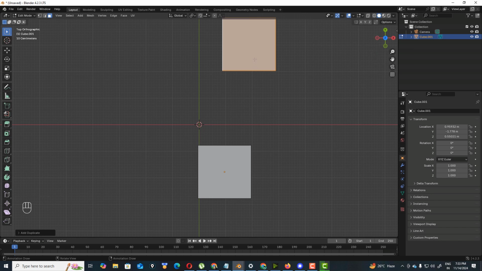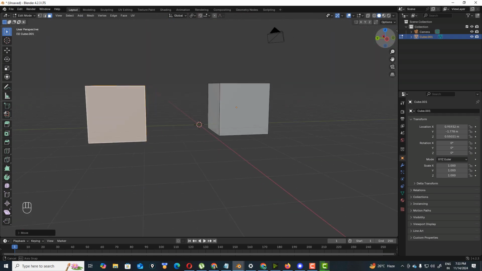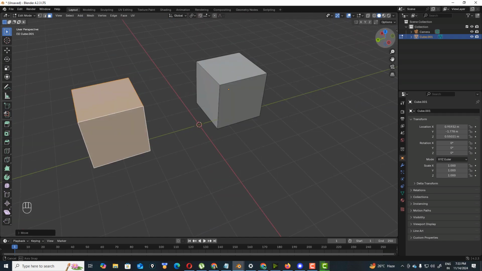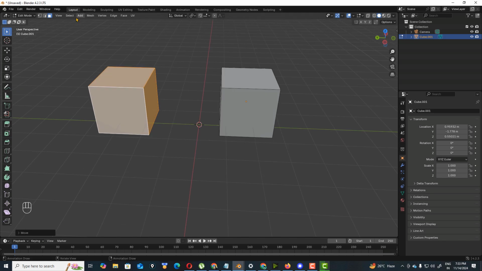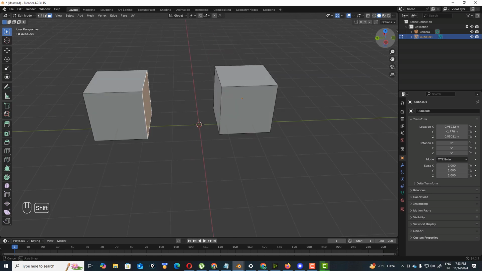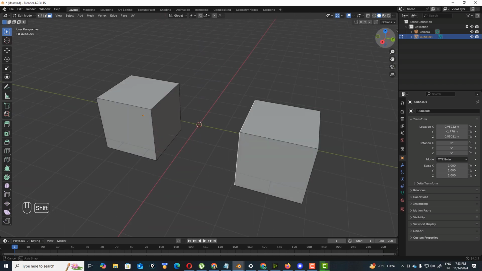Press 7, you have this line. I have these two things, and now select this face, and holding Shift, select this face also.